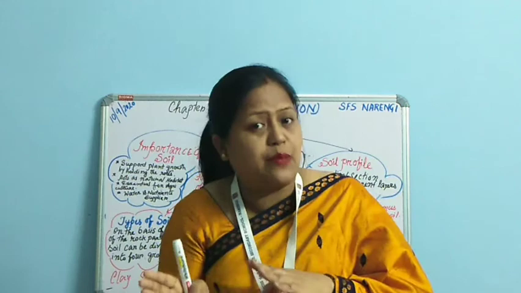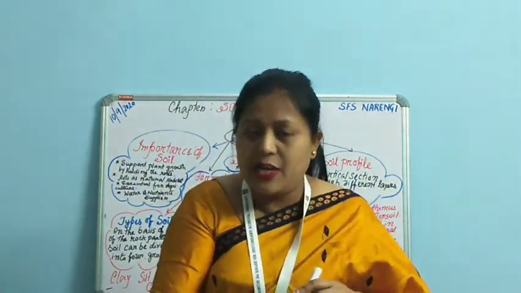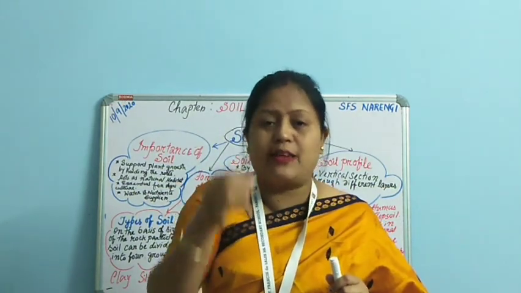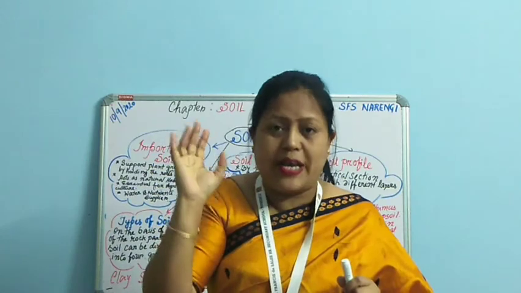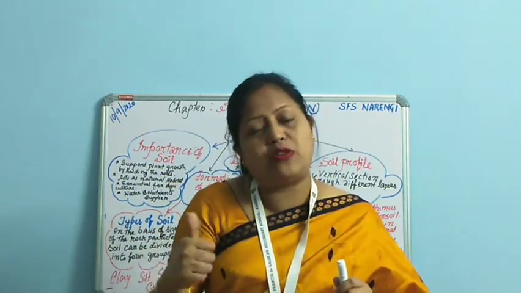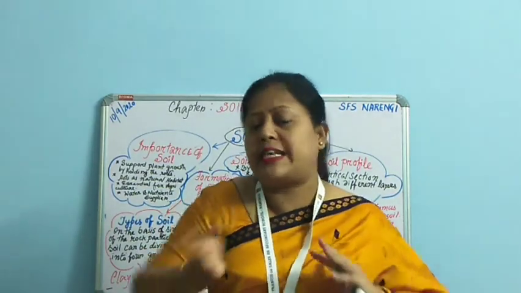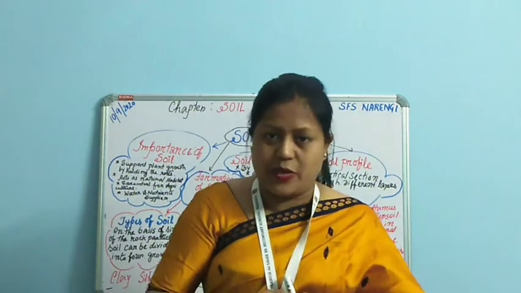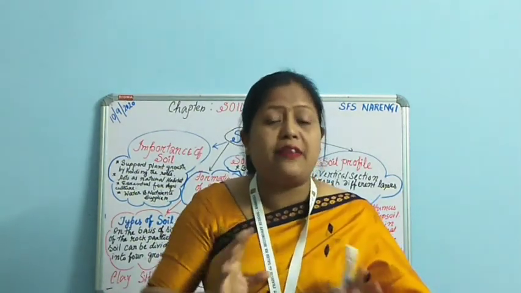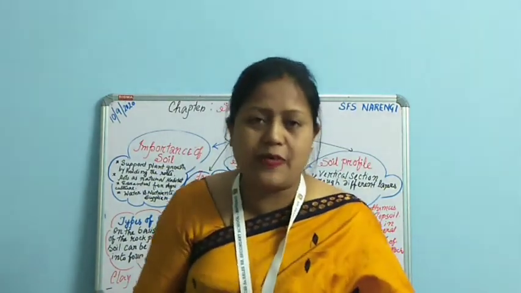We discussed clayey soil. Clayey soil is composed of clay particles which are very fine. The water holding capacity is more, the percolation rate is less here, and it is not very well aerated. And we discussed loamy soil. Loamy soil is the best of all because it is a blend of both the clayey soil and the sandy soil, and it is also well aerated. So we have discussed a comparative account of sandy, loamy and clayey soil. I hope you have understood that.